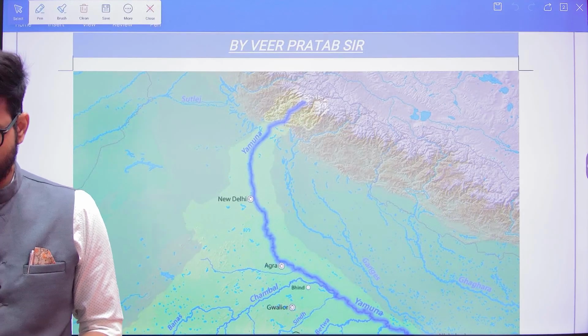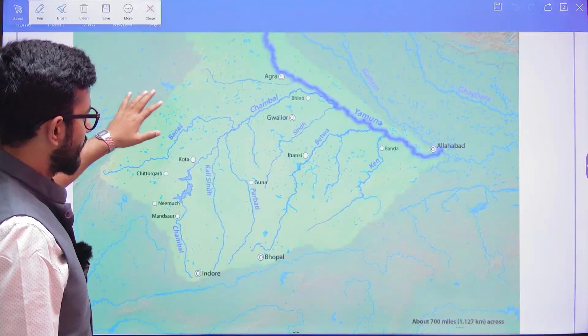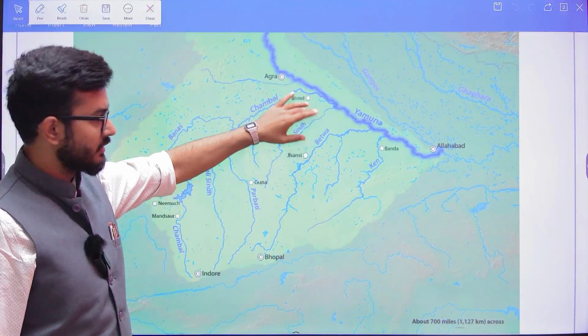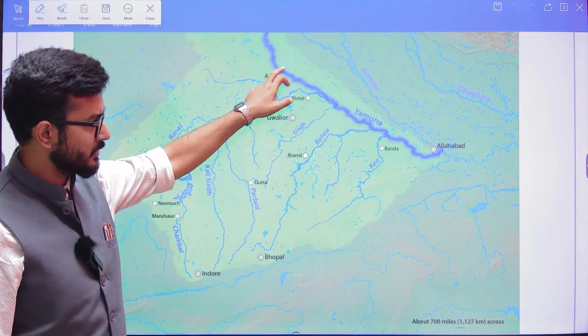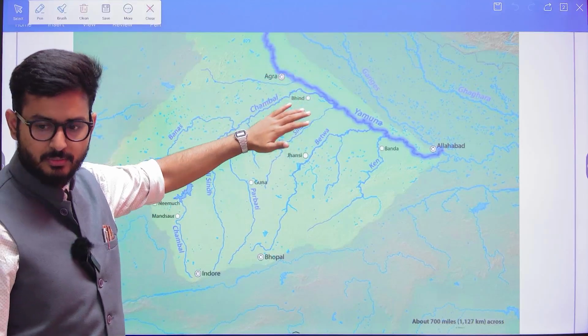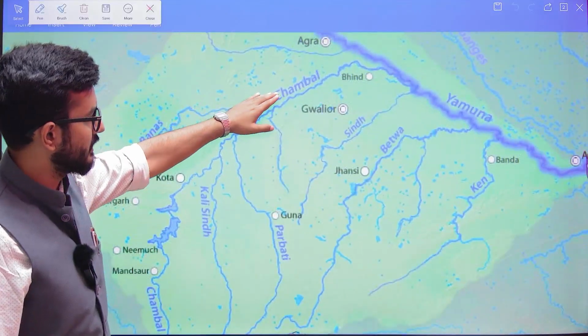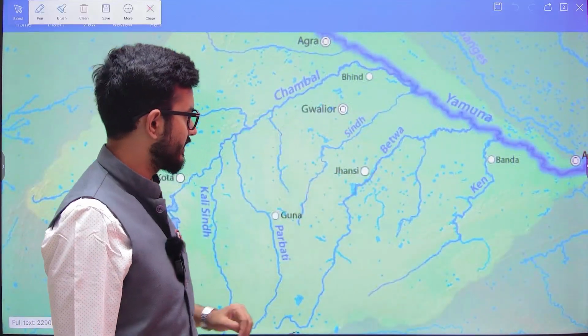So when we talk on the next dimension, my dear friends, now this is the system of Yamuna. Yamuna itself is a tributary of Ganga, but Yamuna is going to have a lot of tributaries. For example, here you see Chambal, Sindh, Betwa and Ken.